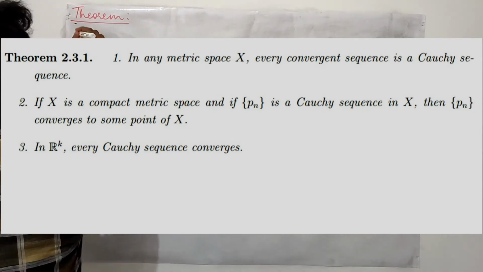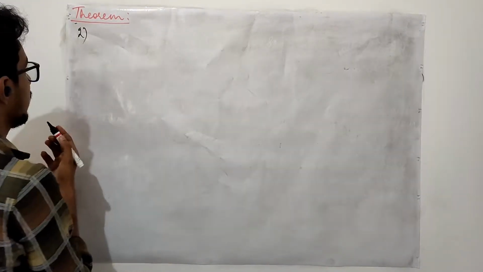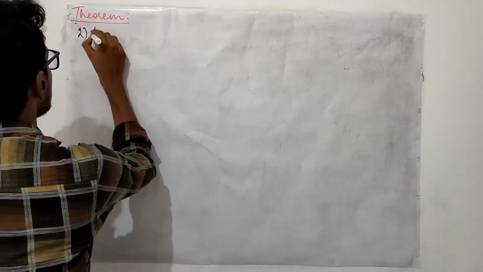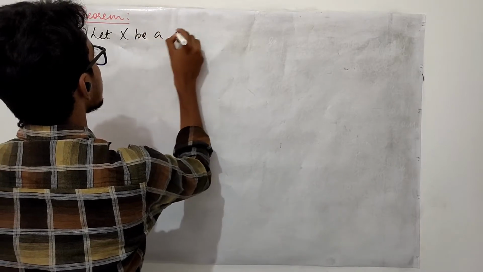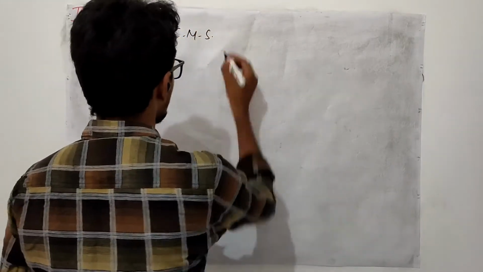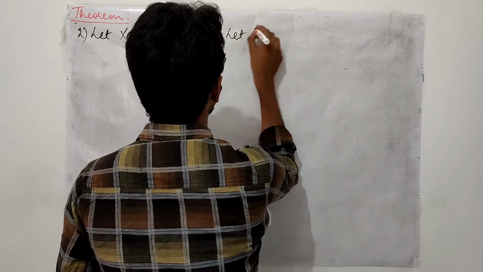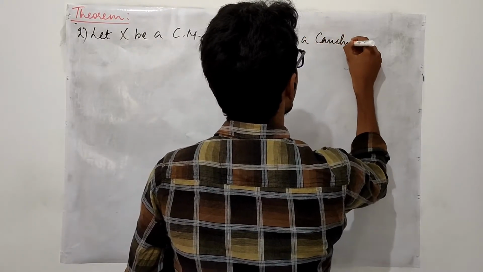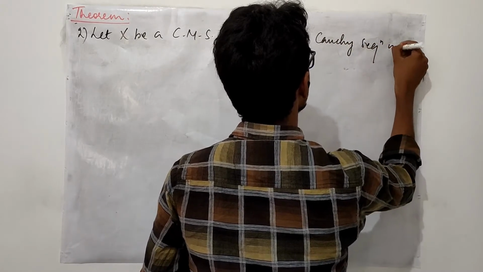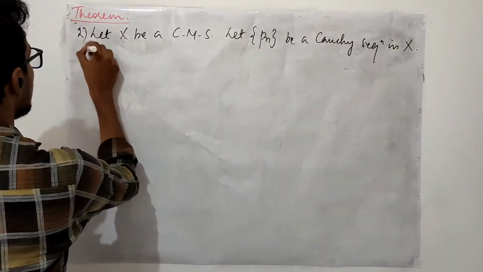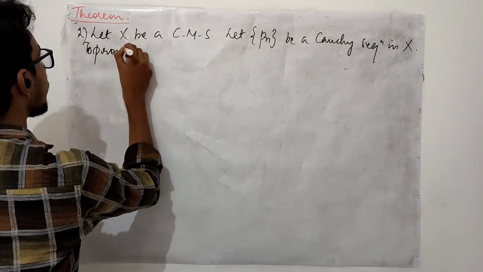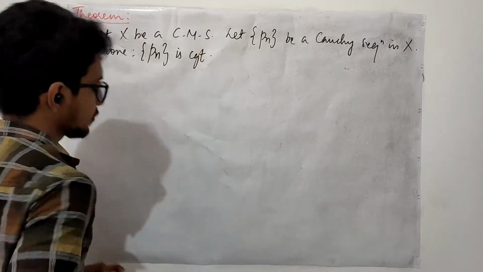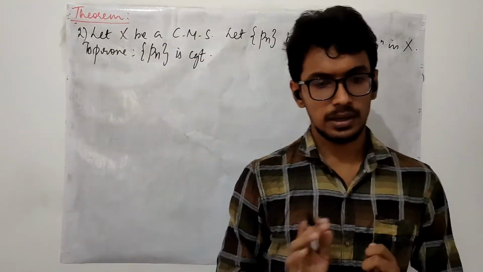In the second part of the proof, what are we doing? We have a compact metric space. So let X be a compact metric space, in which we are taking a Cauchy sequence Pn in X. Now we need to prove the sequence is convergent. This is what we need to prove in this part.